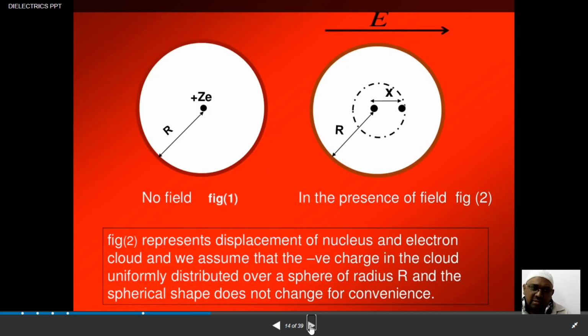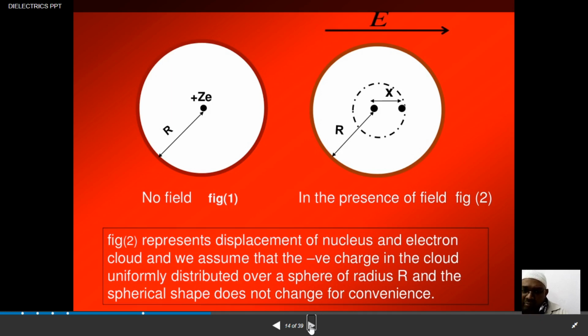You can just see this. It can be represented by a schematic diagram where the positive charge nucleus is represented with a parameter called plus Ze, and you can see that white sphere. The white sphere is an atom. From the center of the nucleus to any point on the atom there is definitely a distance, capital R, when you don't apply any electric field to the given dielectric atom.